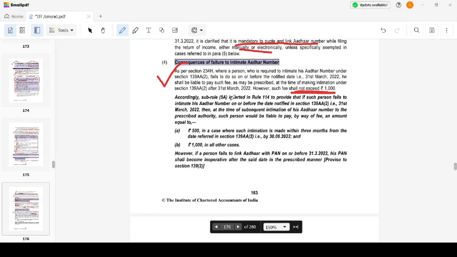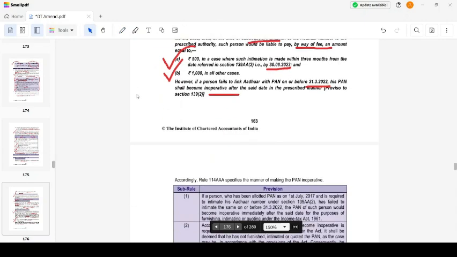Accordingly, Sub-Rule 5A was inserted in Rule 114 to provide that if such person fails to intimate the Aadhaar number on or before 31st March 2022, at the time of subsequent intimation he would be liable to pay by way of fee, that is late fee, an amount equal to 500 rupees till 30th June 2022, and in all other cases it is 1,000 rupees. Okay. And if he fails to link Aadhaar with PAN on or before 31/3/2022, his PAN shall become inoperative until he renews it by way of linking it. Okay. Clear? Let's move on.